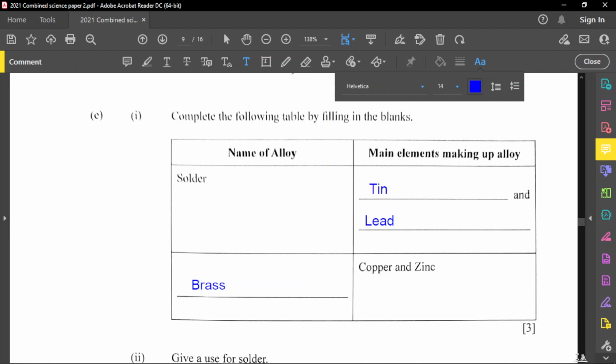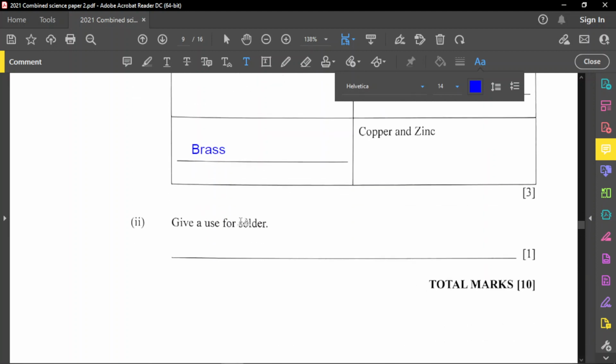All right, next part of this question now is to give a use of solder, and solder can be used for many different purposes. So generally, we use it to join metals together, especially for those persons who are in electronics. We definitely know we can use it in electrical components, right? Or let me say, to join or repair electronic components. All right, so that's what solder is used for.